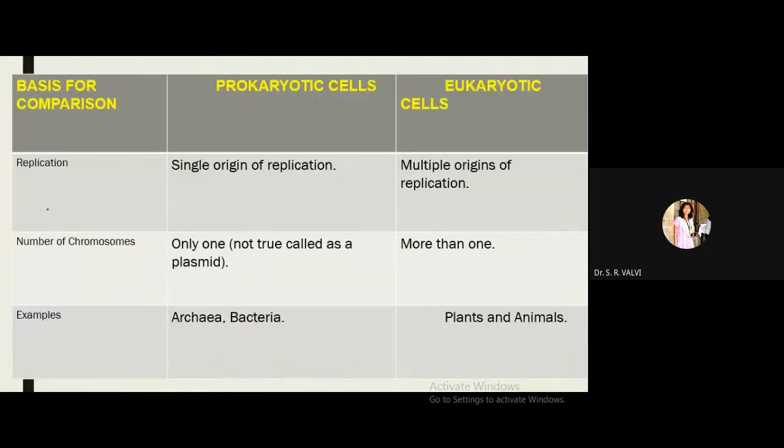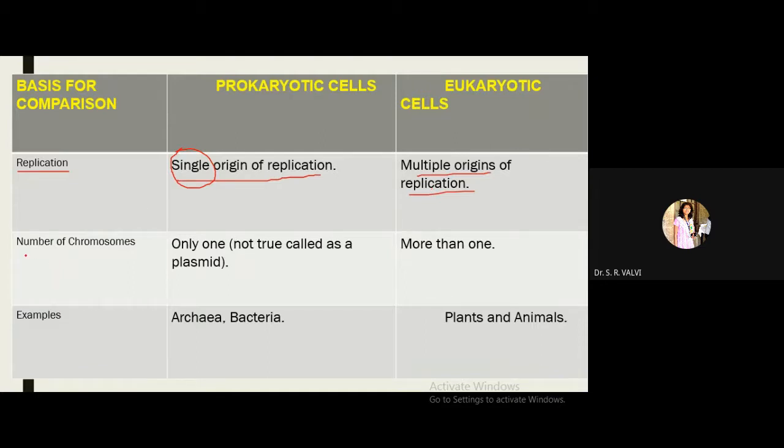Now next, replication. So what does replication mean? Formation of its own genome, formation of its own replica. That is nothing but replication. Here, a single origin of replication takes place, and here there are multiple origins of replication. That means only a single region where the replication starts, and here there are many regions, or we call them origins, from where the replication starts. So eukaryotic cells are of multiple origins in nature.